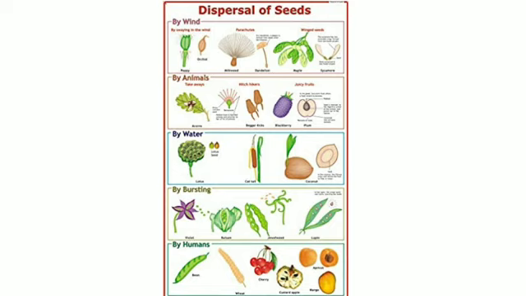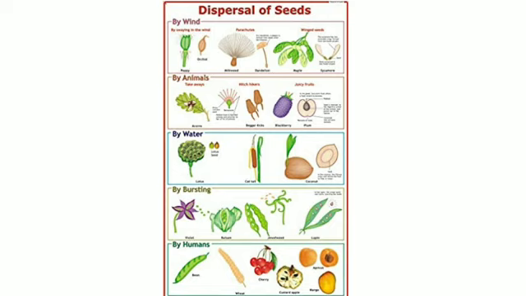Cotton seeds also possess hairs on them. While seeds of grasses, orchids, and begonia are very small and light. These seeds can be easily carried away by the wind and dispersed away from their natural habitat.